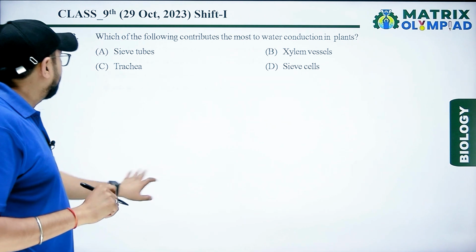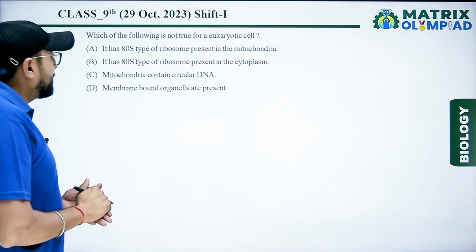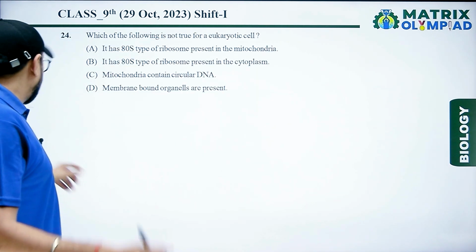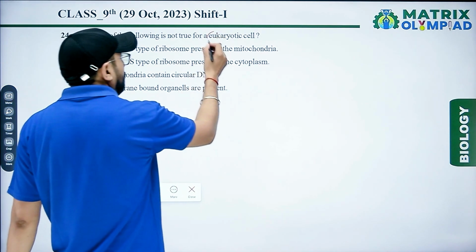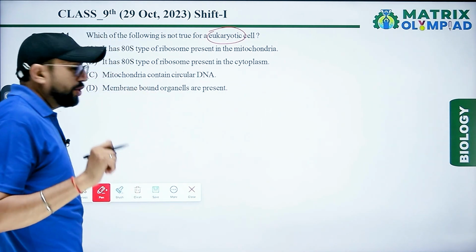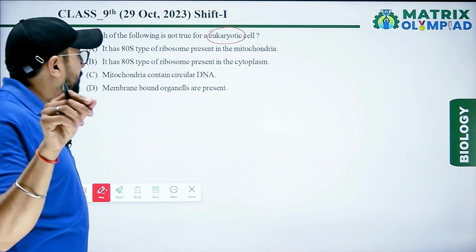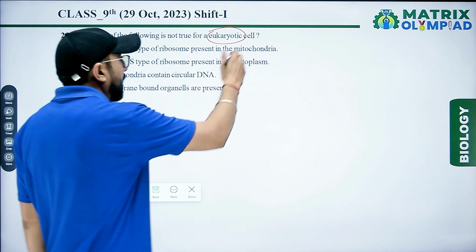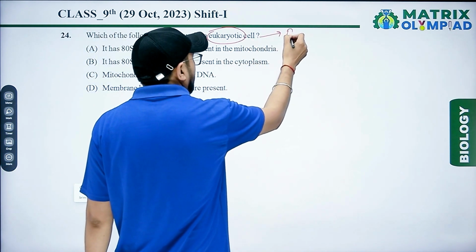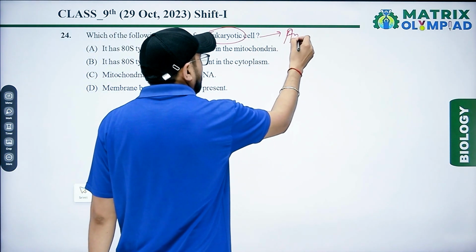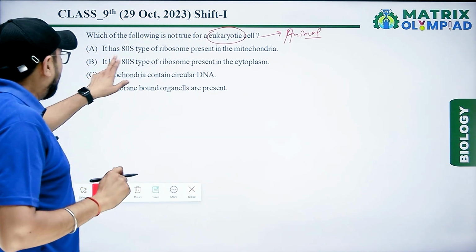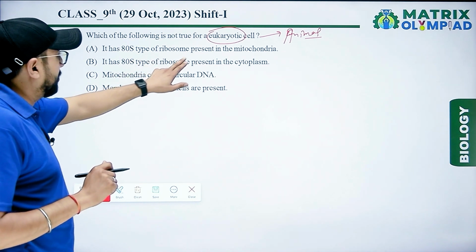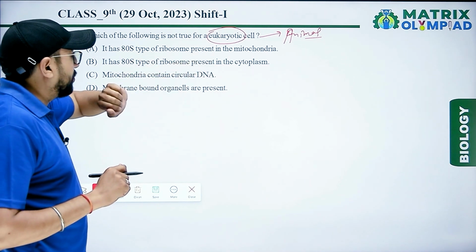Next question is, which of the following is not true for a eukaryotic cell? Eukaryotic cell means plant and animal cells. First, it has 70S type of ribosome present in the mitochondria.